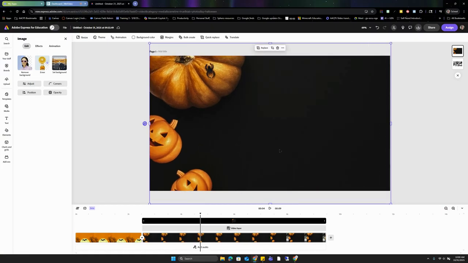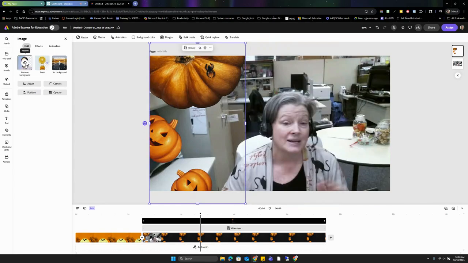And we're going to use a tool that we were introduced to in a previous project type. We're going to use the remove background tool. And that's the wonderful thing about choosing some of these images that have this solid background, is that's really what they're designed to do, is show as an overlay over top of another image or video clip. So I'm going to choose remove background. And what we'll get ultimately with the effect is these pumpkins down the left-hand side of this short video clip of me saying welcome to everybody in the morning.